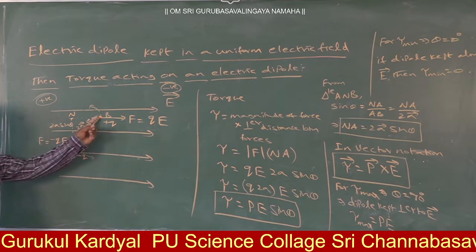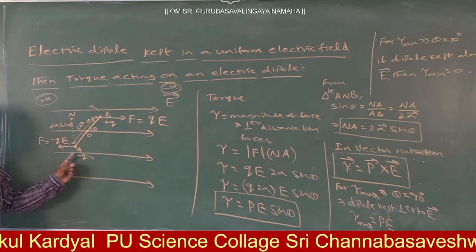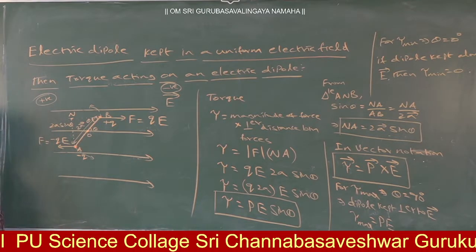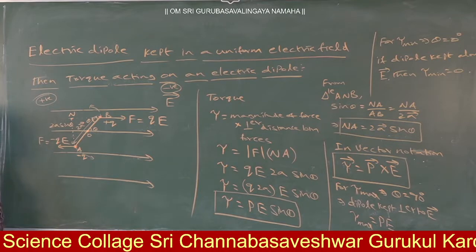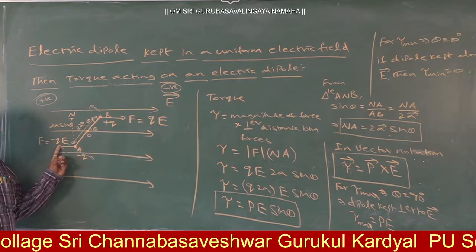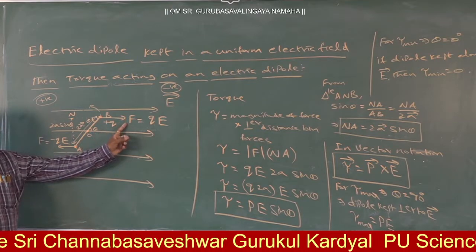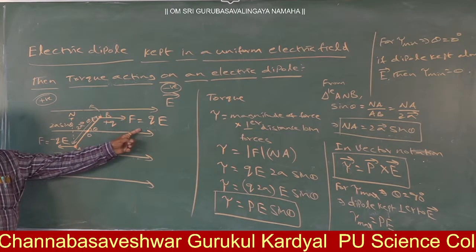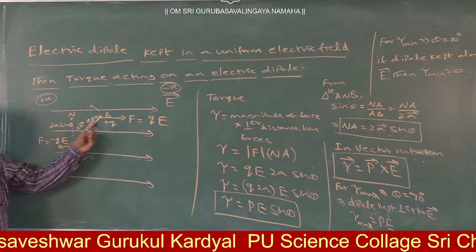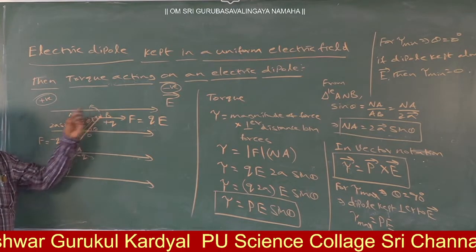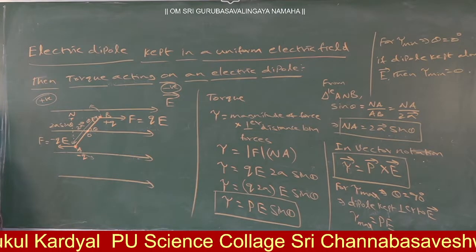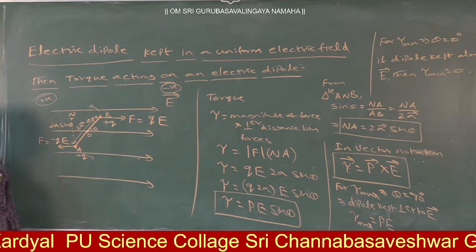Now here on the dipole, the minus Q and plus Q experience equal and opposite forces. So on minus Q the force acting is minus QE, and on plus Q the force acting is QE. If equal and opposite forces act at a certain distance apart, then that object gets a turning effect. That is said to be what? Torque.